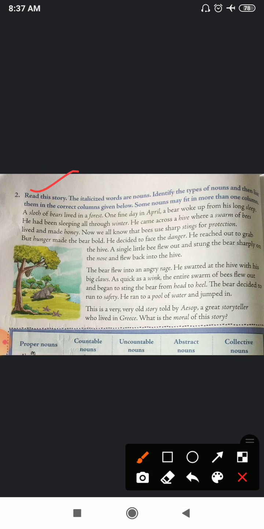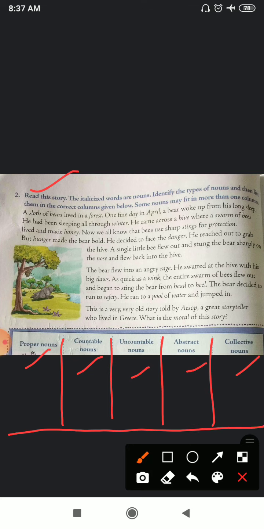So here in your book, columns are given: proper noun, countable noun, uncountable noun, abstract noun and collective noun. So like this, a table is given in your book, and in this table you have to find out the words which will come in proper noun, countable noun, uncountable noun, abstract noun, and collective noun. Then you have to fill over here.